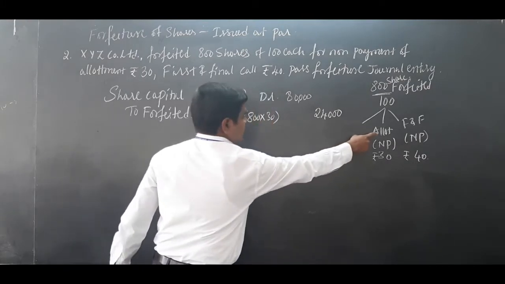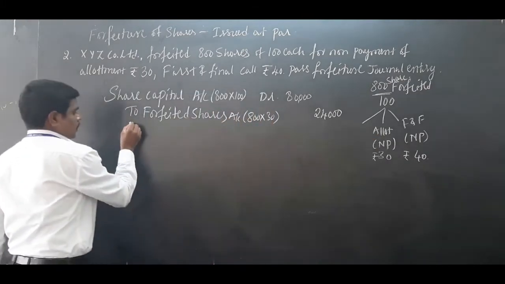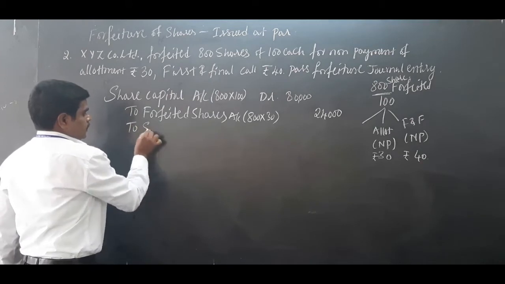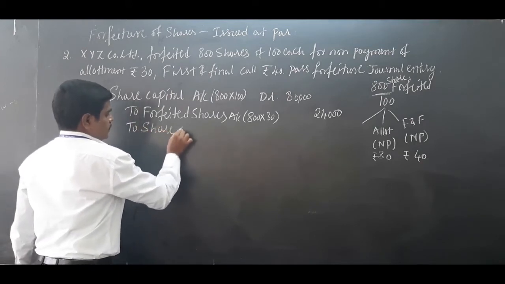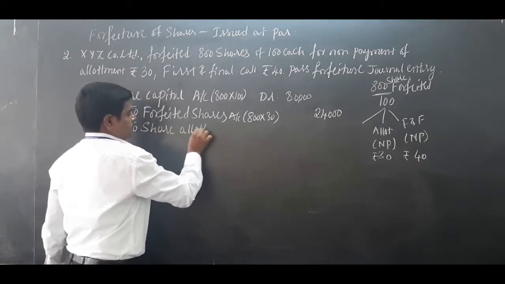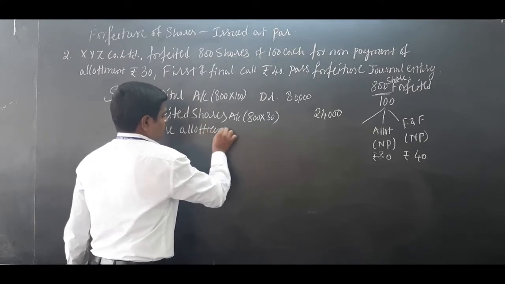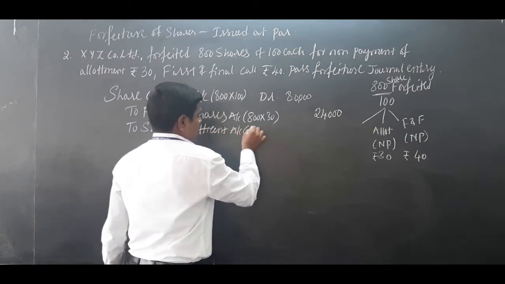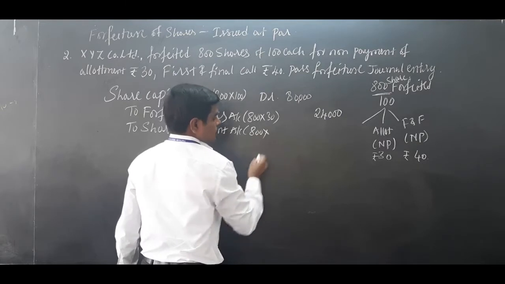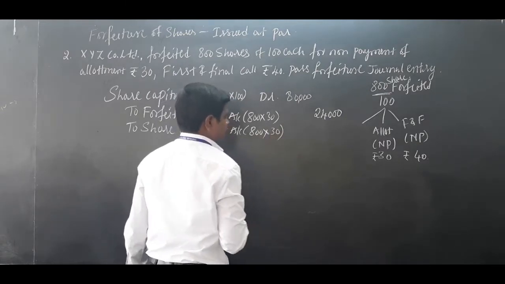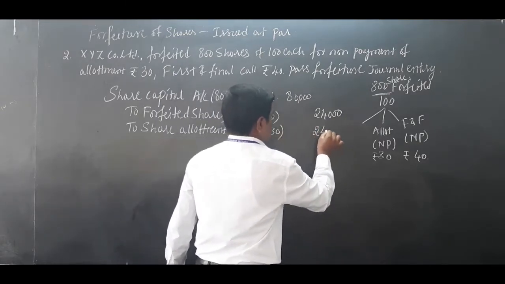So which installment is not paid? Allotment. To share allotment account, 800 into 30 rupees not paid, 8 threes are 24, 24,000.